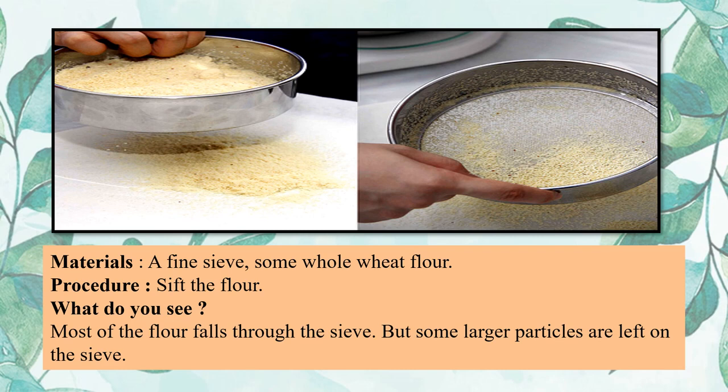Now you are going to sift the flour. Okay, sift flour, do you understand what it means? It means you have to sieve it with the chhanni. Now what do you see? You will see that most of the flour has fallen off through the sieve, but some larger particles are left on the sieve. The larger particles are visible on top, and all the fine portion has gone down through the sieve.